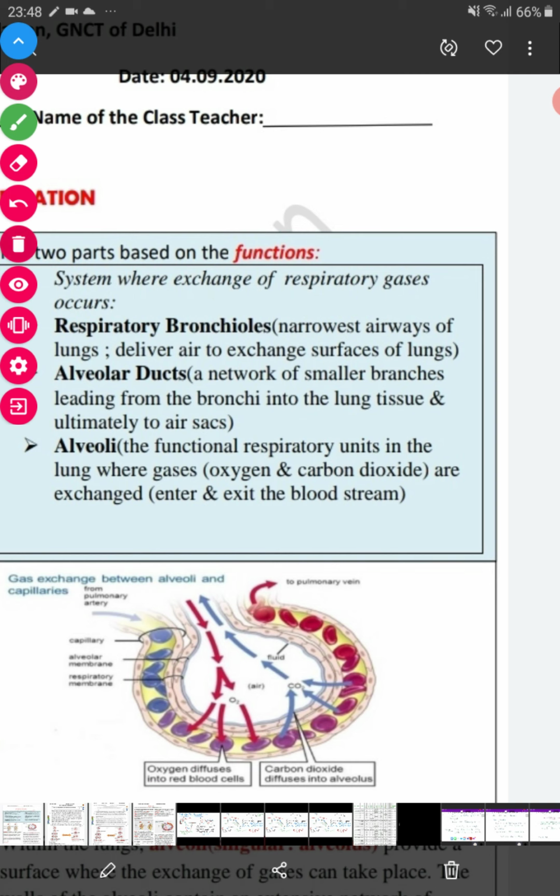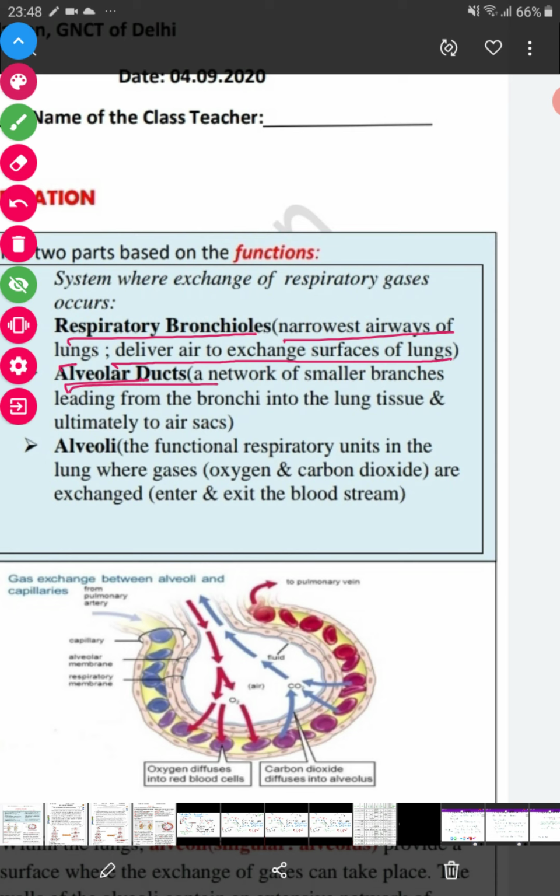Let's see what happens. The bronchi are further branched into bronchioles, the narrowest airways of the lungs, which deliver air to the exchange surface of the lungs called alveoli.